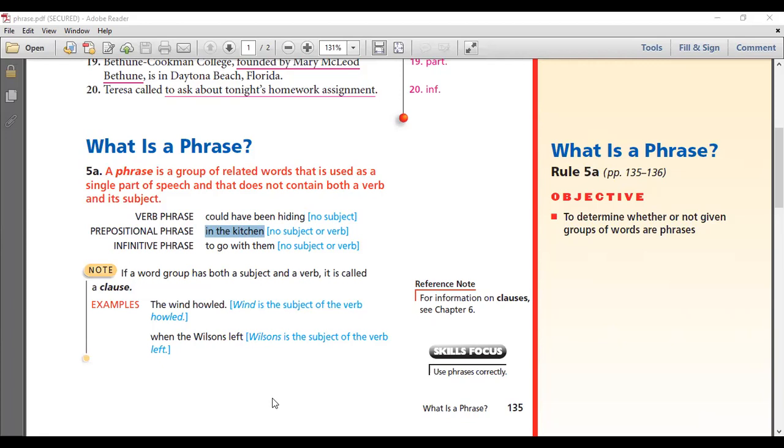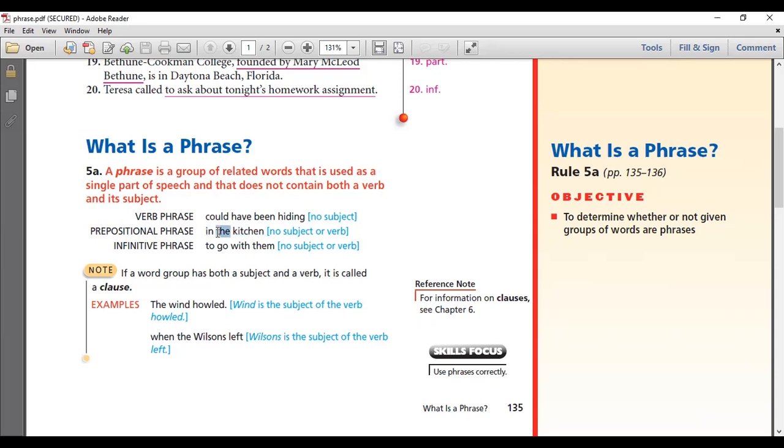What is the preposition and the object of the preposition? The preposition is in the kitchen and the object. No, the preposition is in and the object is kitchen. Okay, you made one mistake, because remember the word "the" is an adjective.